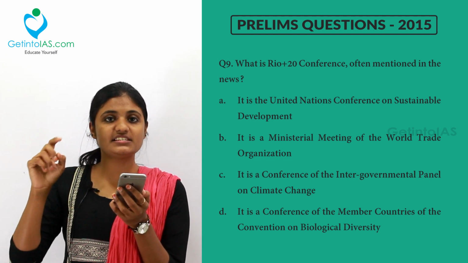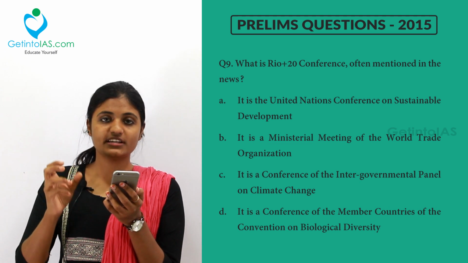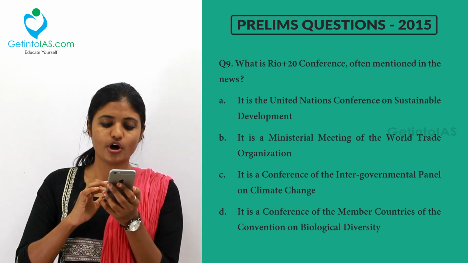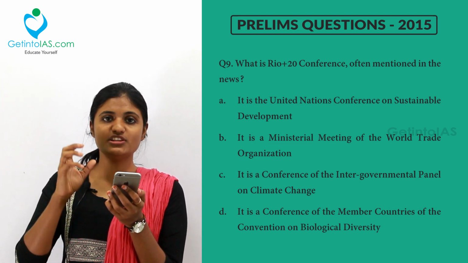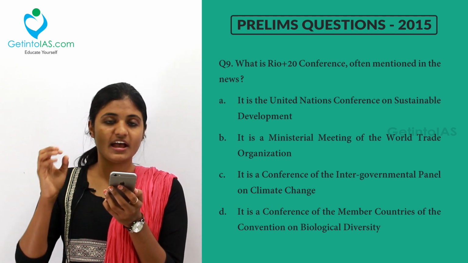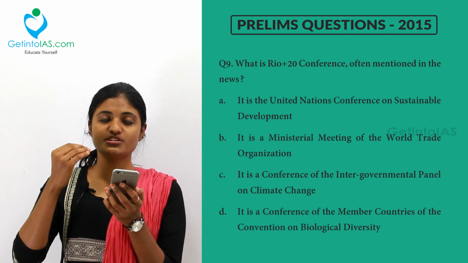So the Rio plus 10 summit was held, and sustainable development was discussed. This happened in Johannesburg, South Africa. And then the next meet happened in 2012.